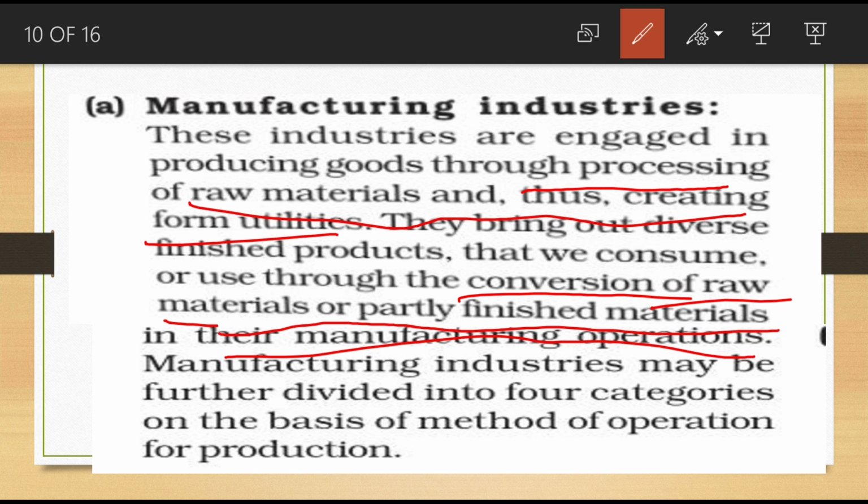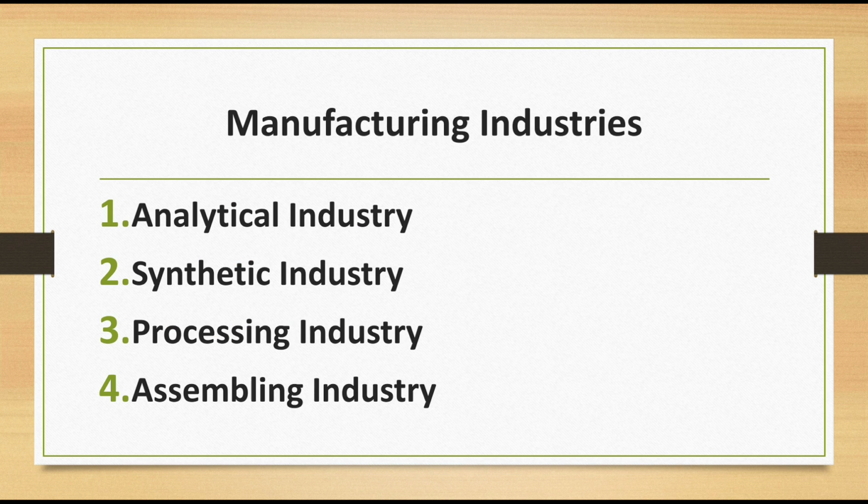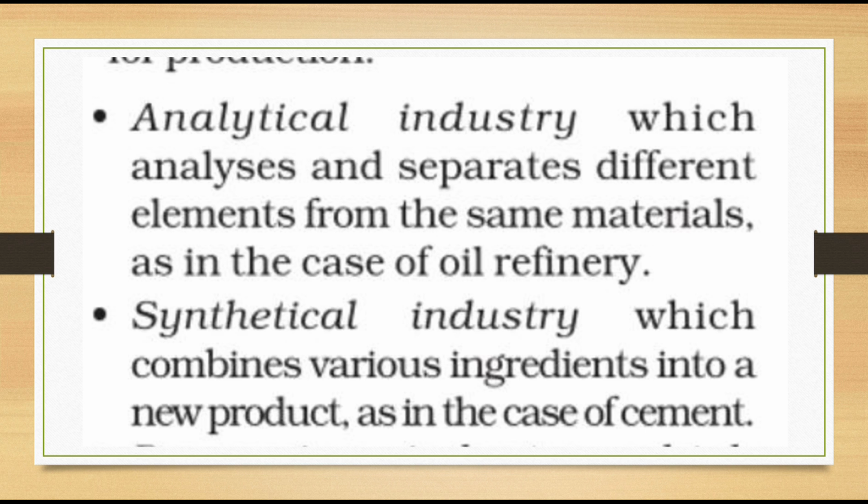Okay, now we can discuss the four classifications. Manufacturing industry is classified into four: analytic industry, synthetic industry, processing industry and assembly. First one, what do you mean by analytical industry? Analytic industry analyzes and separates different elements from the same materials, as in the case of oil refinery.